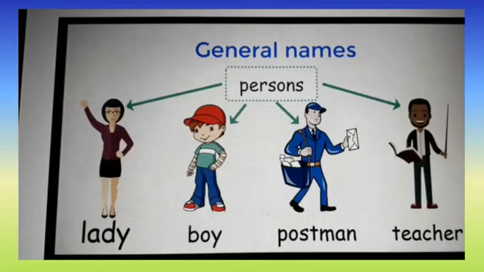These are the general names given to a person. So a common noun is a general name given to a person, place, animal or thing. But a proper noun is a specific name given to a person, place, animal or thing. So in a proper noun we should capitalize the first letter, but in a common noun we should not capitalize the first letter.